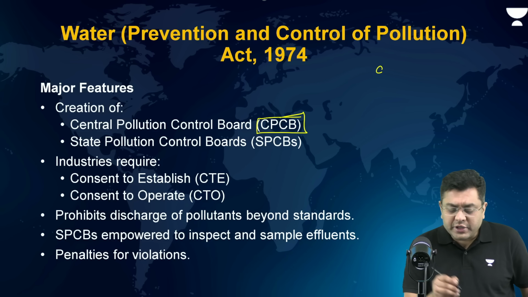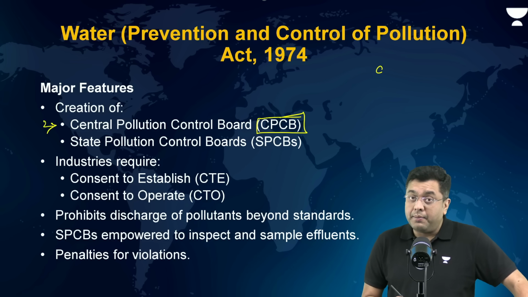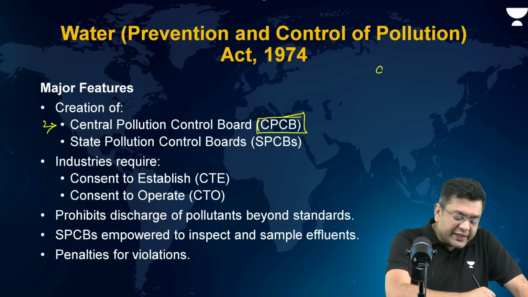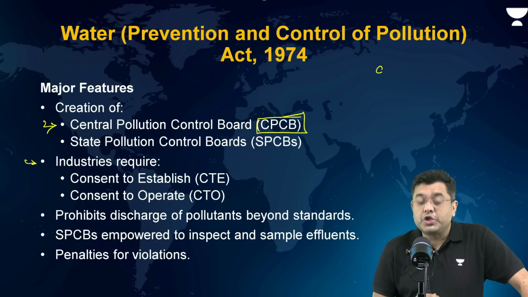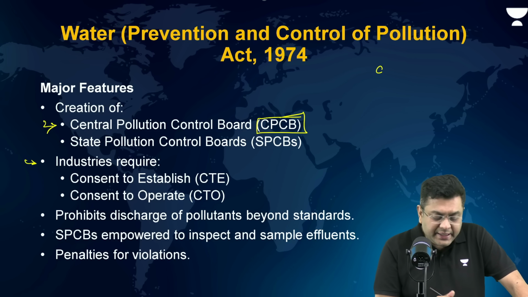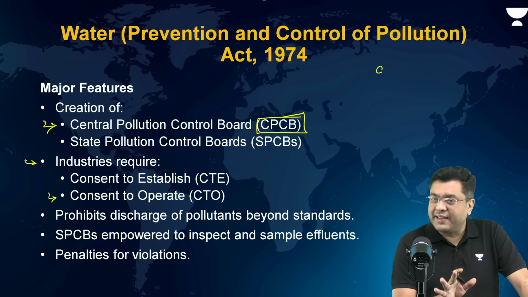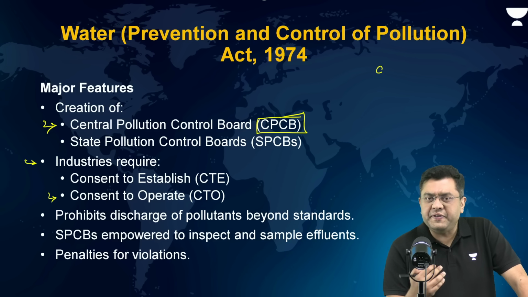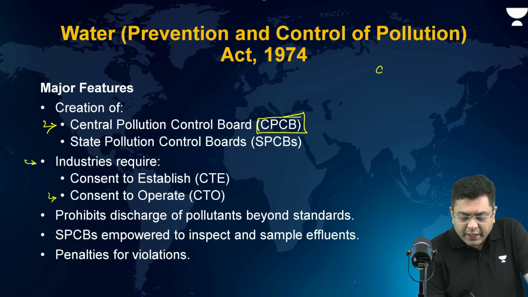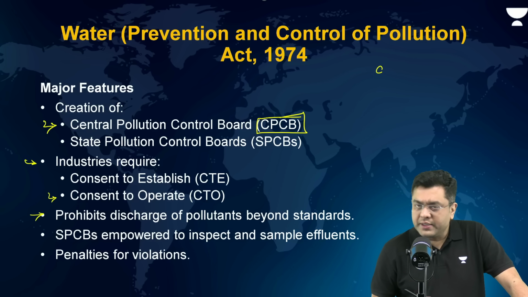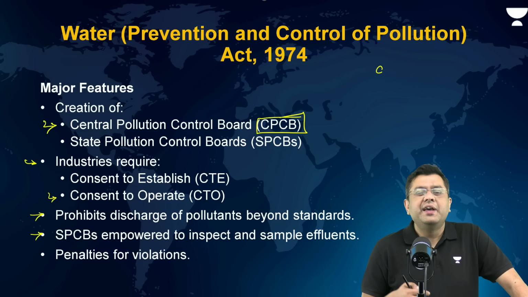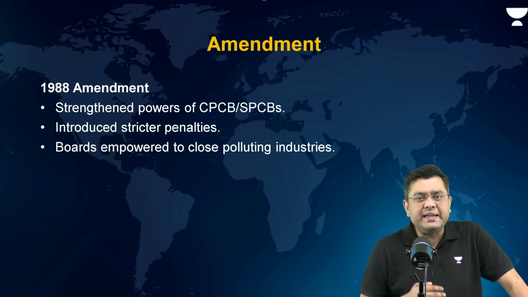However, the Water Act dealt with the Central Pollution Control Board and the creation of the State Pollution Control Board also. The industries would require consent to establish, whereby they need to file whether they are fulfilling all the required criteria. Consent to operate as well is something that the companies would need to file with the CPCB. CPCB and the SPCB would give them the clearance, and then that would be allowed. It prohibits discharge of pollutants beyond standards. SPCB is empowered to inspect and sample the effluents, and penalties were imposed on any kind of violations.